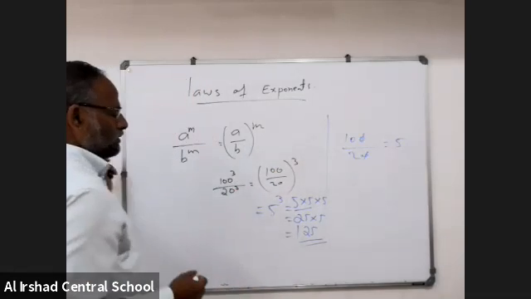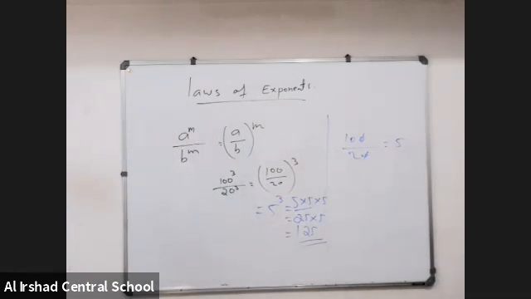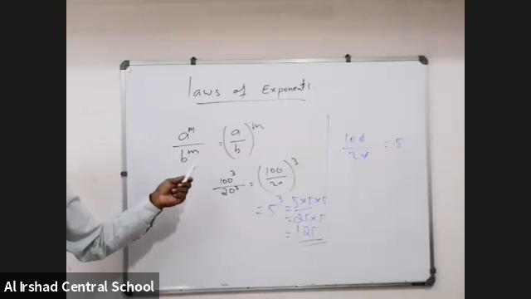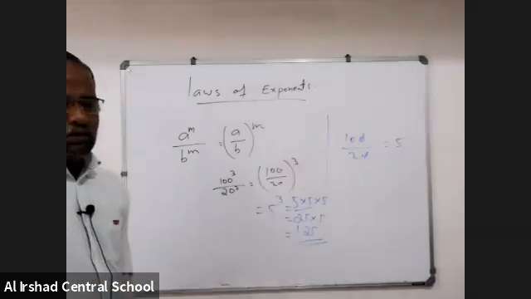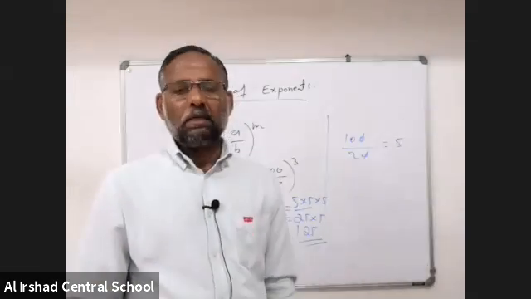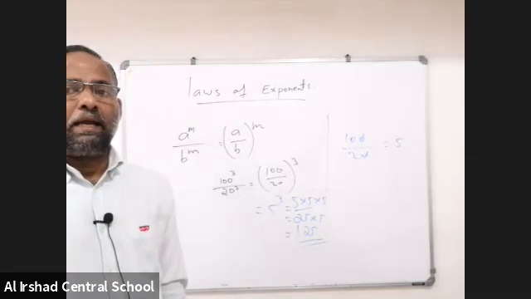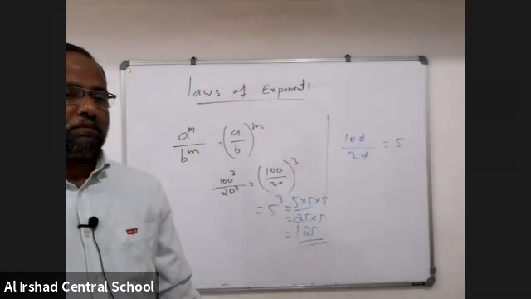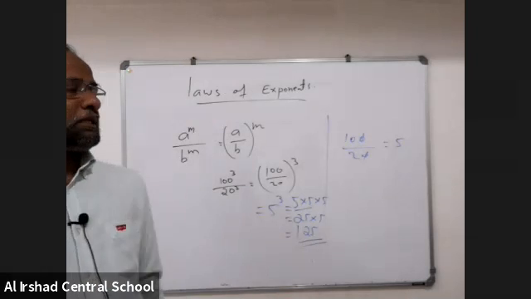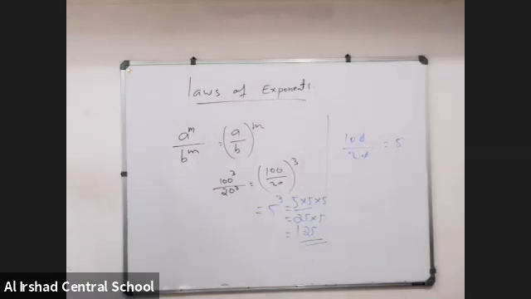That is why we are using the laws. By using the laws, we can do calculations easily. By using identities, we can make algebra easy. From identities, we came to exponent identities before.